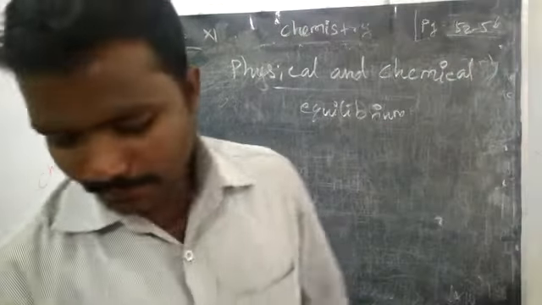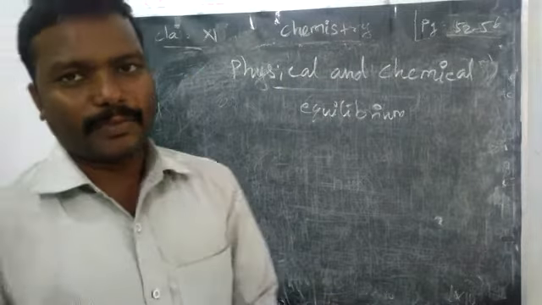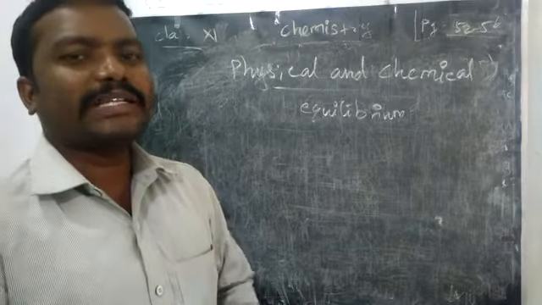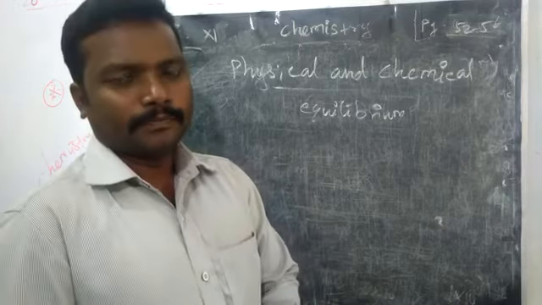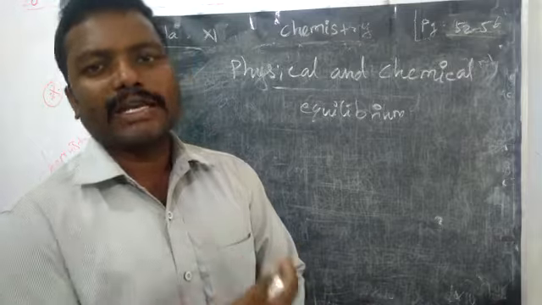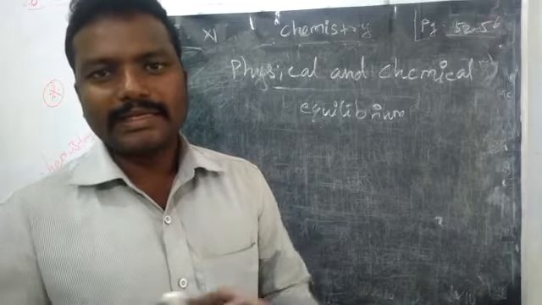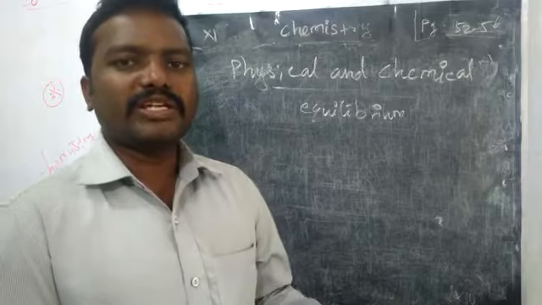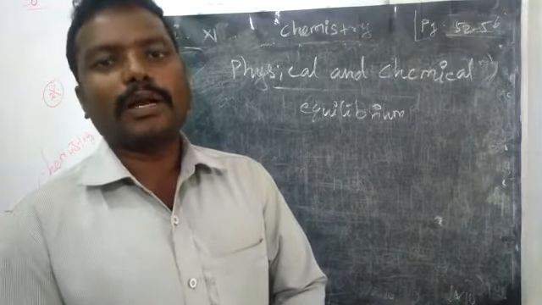Hi students, today we are going to start a new lesson, physical and chemical equilibrium. So what is equilibrium? Before that we must know what is physical change or chemical change, right? For example, if you freeze the water you will get solid ice. Again if you melt the ice you will get liquid water. That is physical change, right? Temporary change. One form may change into another form, but it is not completely transferred into another compound.